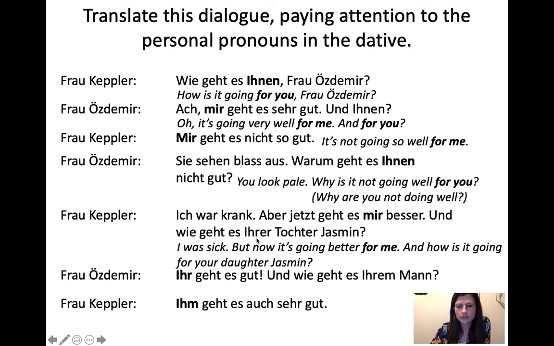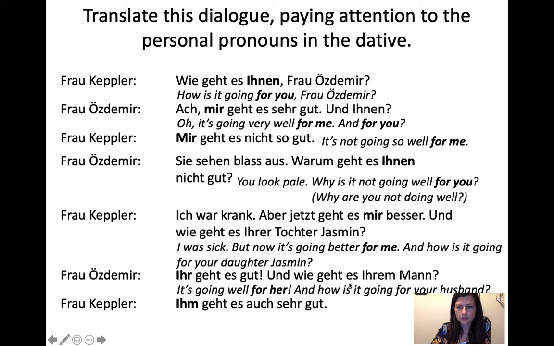So how is it going for your daughter Jasmin? So we don't actually have any pronouns here. What we have is a regular noun, Tochter, and then we have a possessive, ihre. So a possessive plus a full noun, so it's a full noun situation. And then in the next sentence, Frau Özdemir is replying by replacing ihre Tochter, the full noun, with just the pronoun. So she says, ihr geht es sehr gut, it's going well for her, referring back to the daughter.